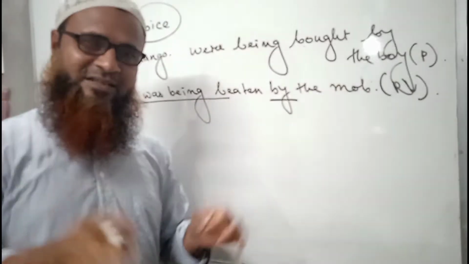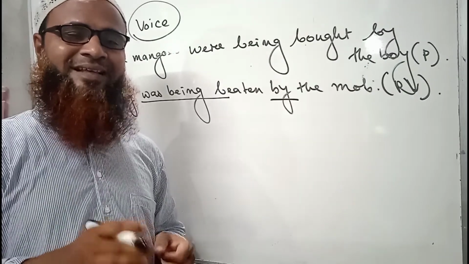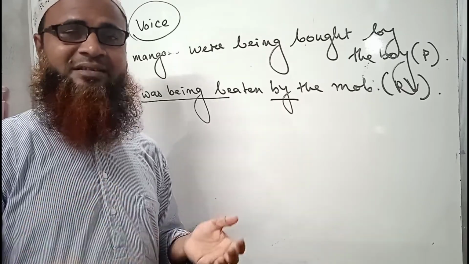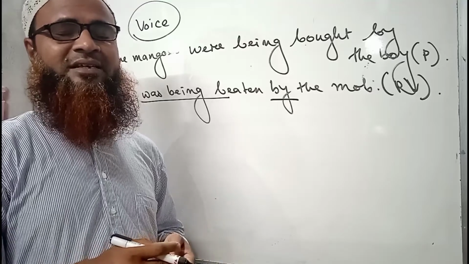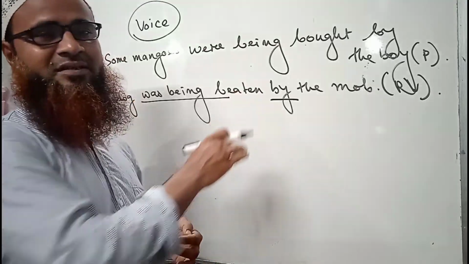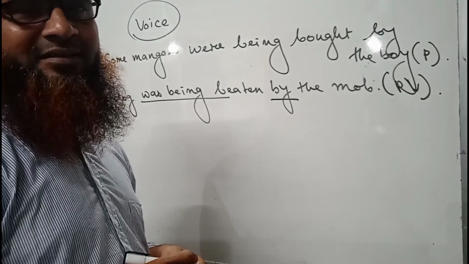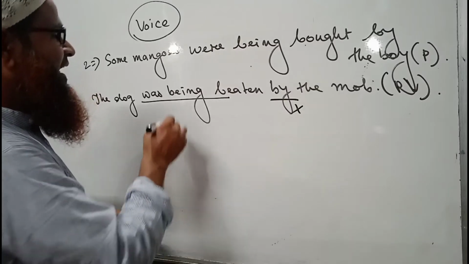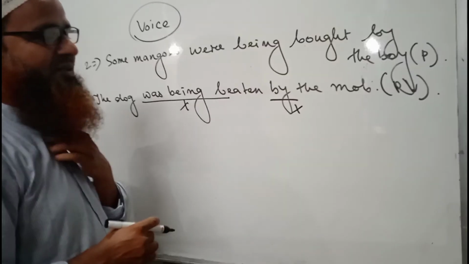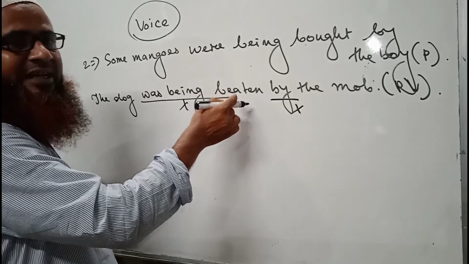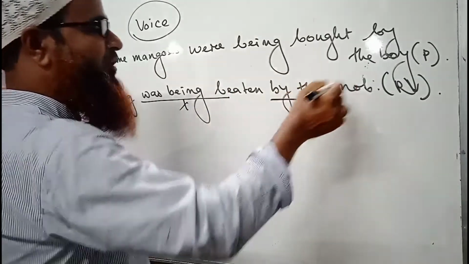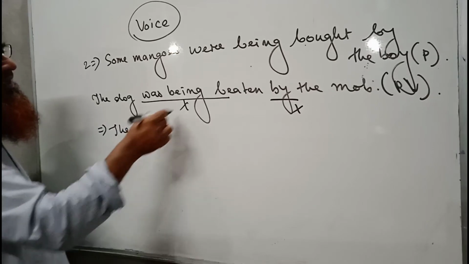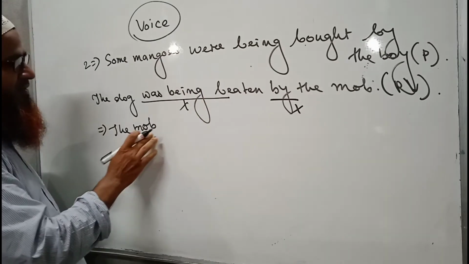If there is being in a sentence, then we must know it is in the passive form. Being and past participle, then it is in the passive form. And in that sentence, if we want to change it into active, then we have to use the verb with ing. Now by will be dropped, and being will be dropped. In place of being, we will add ing with the verb beat. Now the mob will become the subject here. Then it is in past continuous, so the mob.